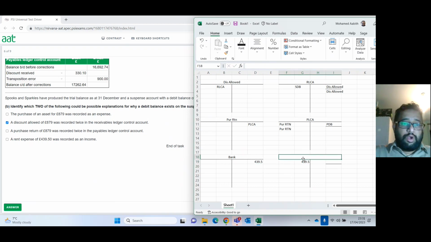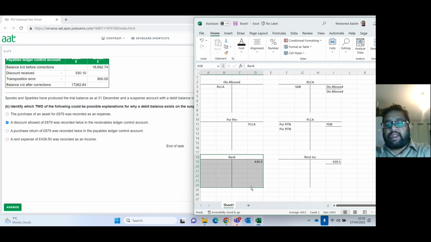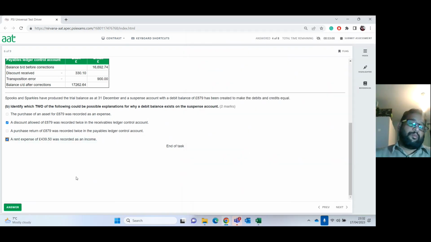But in this scenario, we recorded that as an income. So the rent income account will have 439.50. Both entries were entered on the credit side. So there are no changes needed here. What happens now? Your credit side is more than double, because normally a debit side was deprived of this 439, but the credit side was included extra 439. So the difference between them will be double that amount. So that will be an appropriate answer.